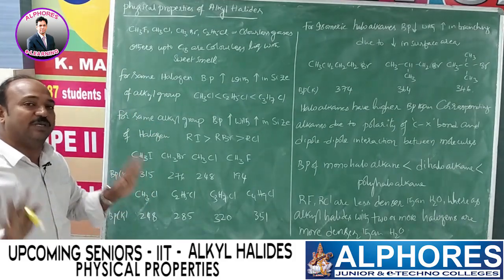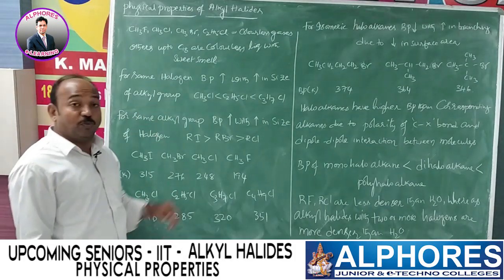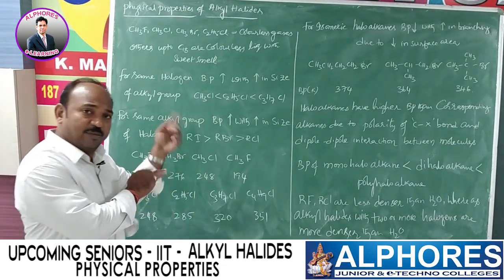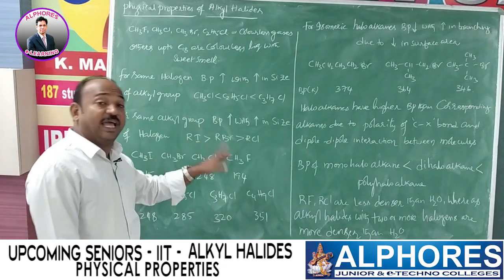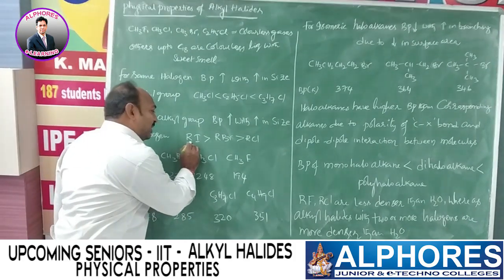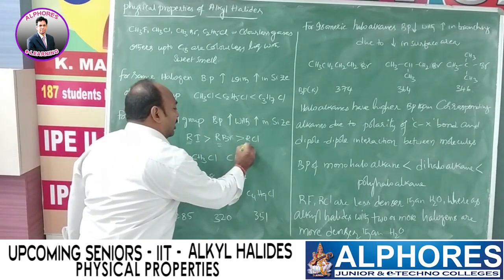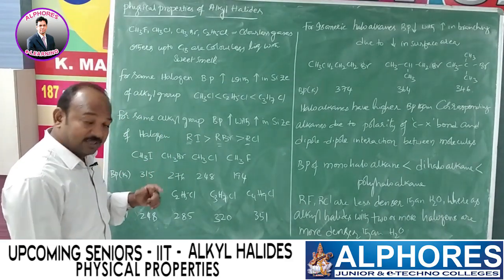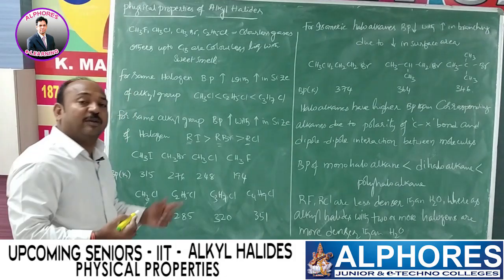For the same alkyl group, boiling point increases with increase in size of the halogen. Again the same concept: with increase in size of the halogen atom, van der Waals forces are more. So even though the alkyl group remains the same in alkyl iodide, alkyl bromide and alkyl chloride, this one is iodide.